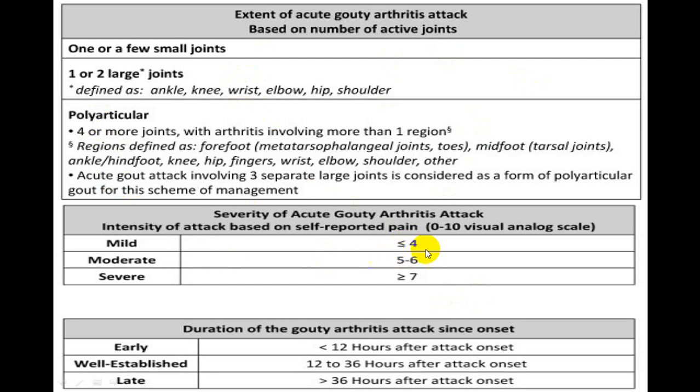So if there is less than 4, it is mild, 5 to 6, it is moderate, and more than 7, we call as severe. So identify what joints are involved and label accordingly. Or you can say early, well established and late stage, depending upon the duration. So you can utilize any one of those.